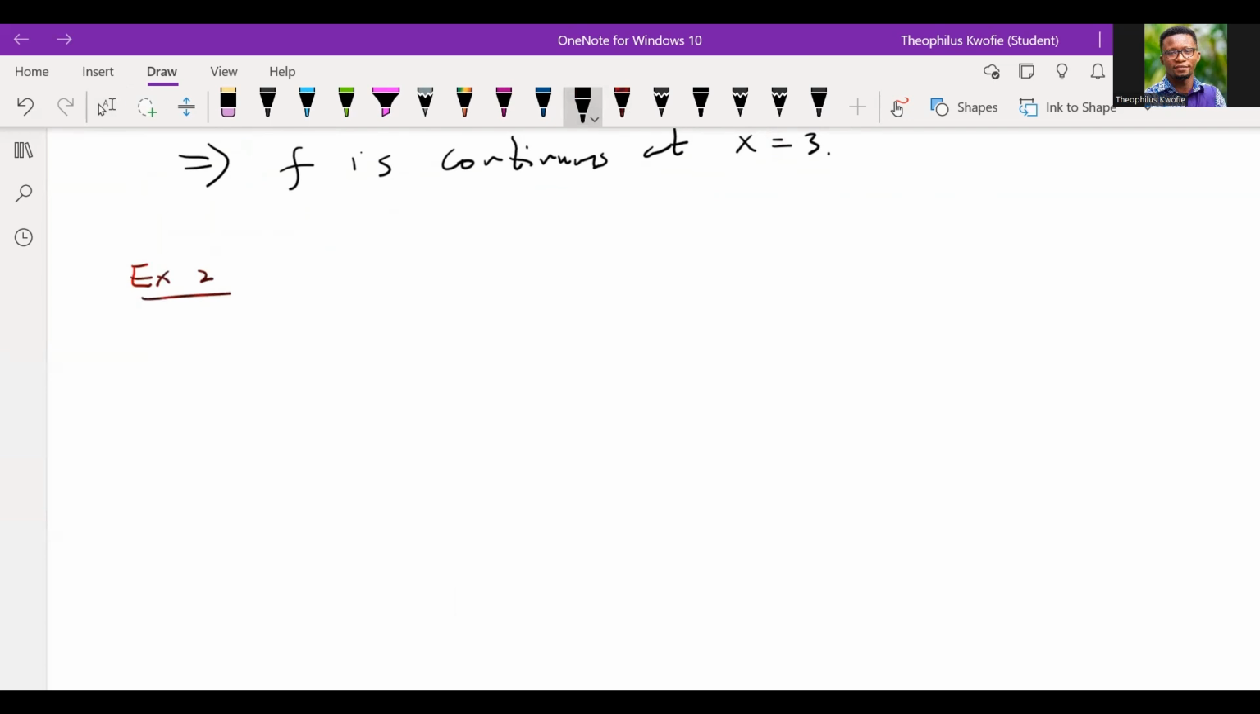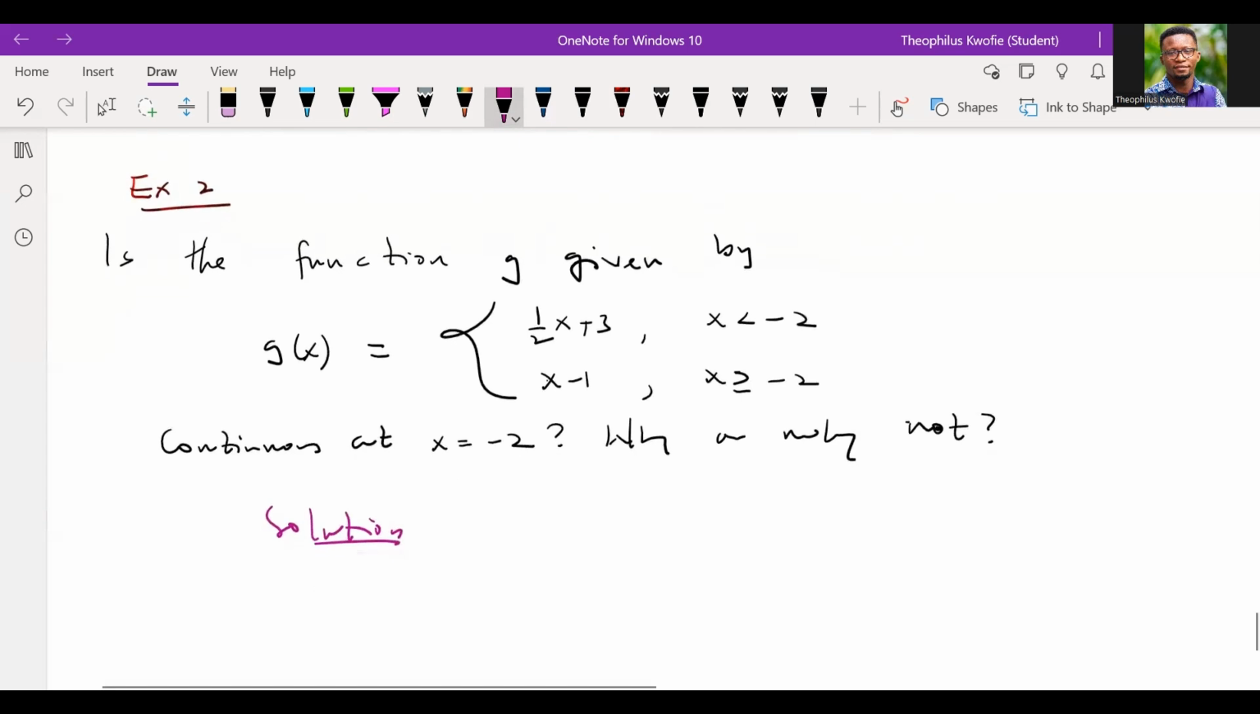So with example 2, we have the function g given by this piecewise function. We want to find out whether this function g, which is defined in a piecewise form, is continuous at the point x equal to -2. We want to find out whether it is continuous.